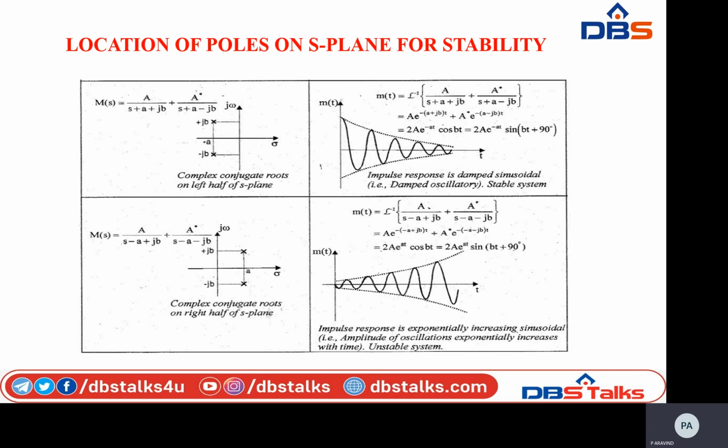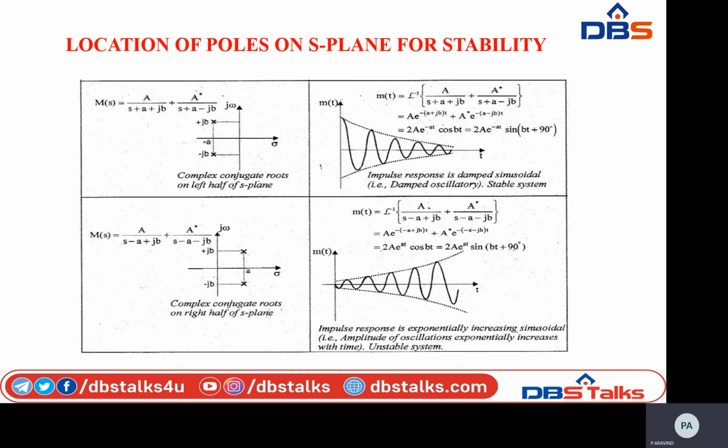Coming to the next case, here my transfer function M of s equal to a divided by s plus a plus jb, plus a star divided by s plus a minus jb. Now we are going to locate the corresponding poles of the transfer function on the s plane. For this transfer function, the roots are complex conjugate roots, right?